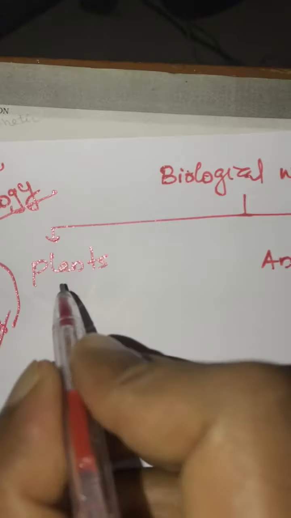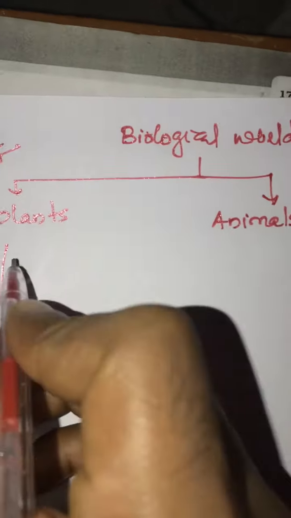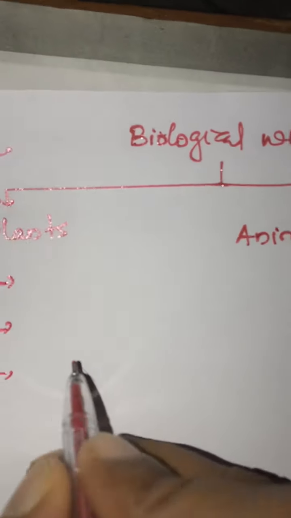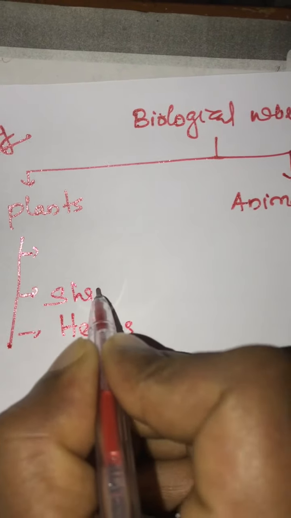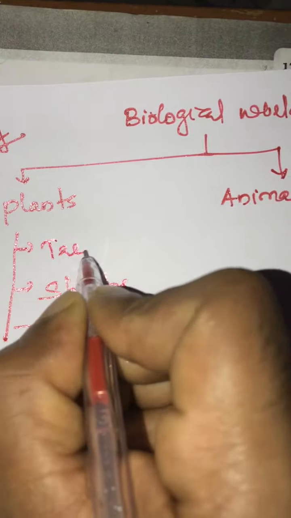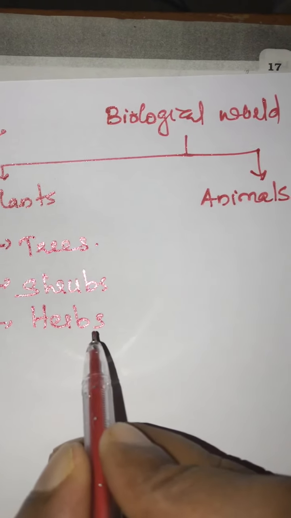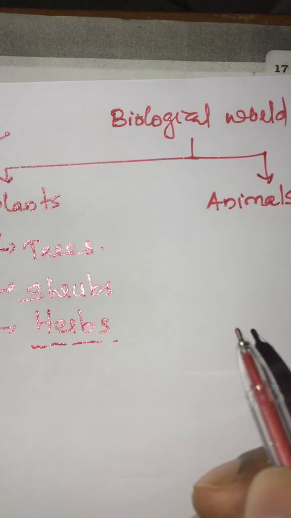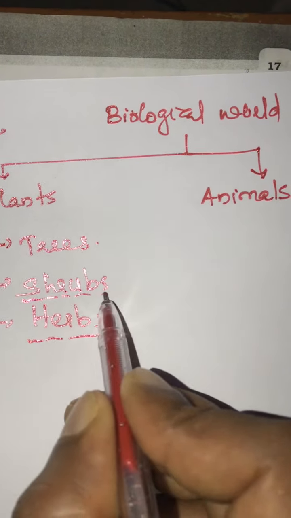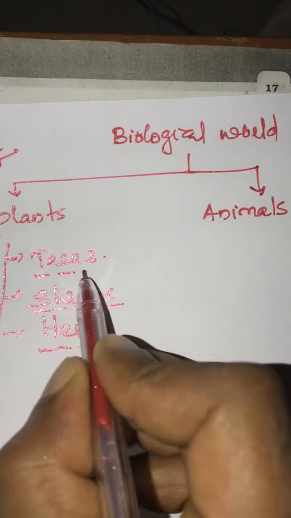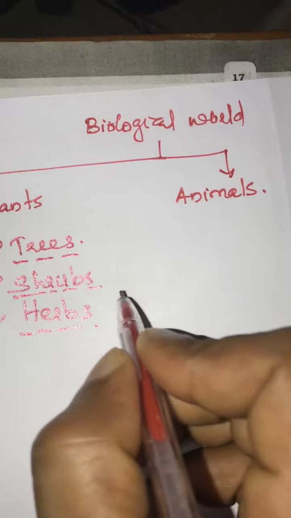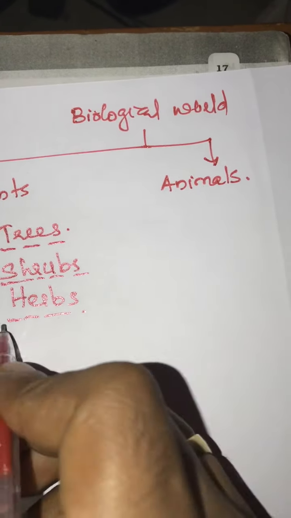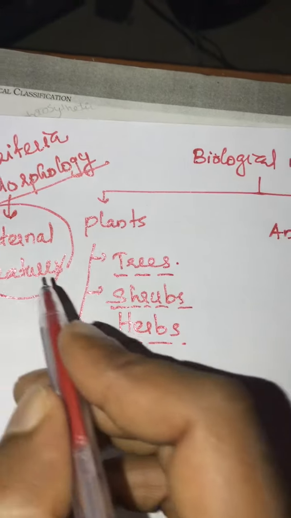Plants are classified into three: herbs, shrubs and trees. Herbs are a few meters long, and trees are large plants, several feet tall. This is based on their tallness or height, which is a morphological feature that we can see with our naked eyes.